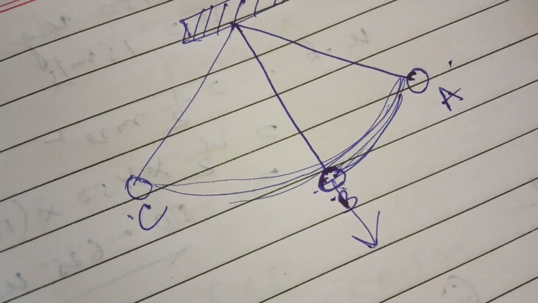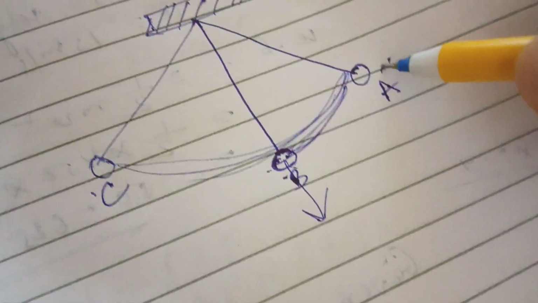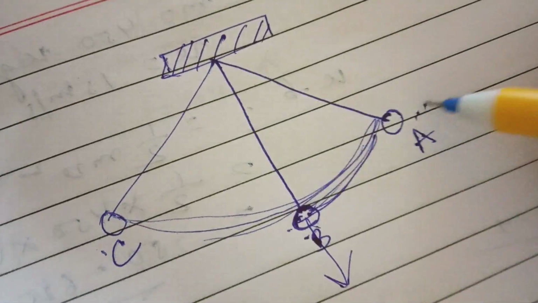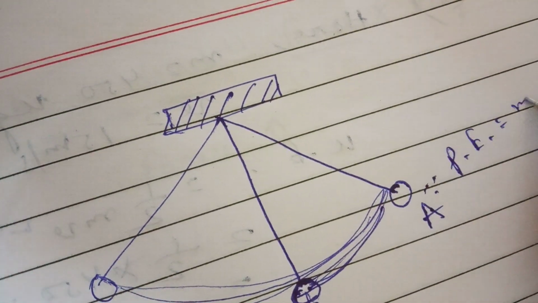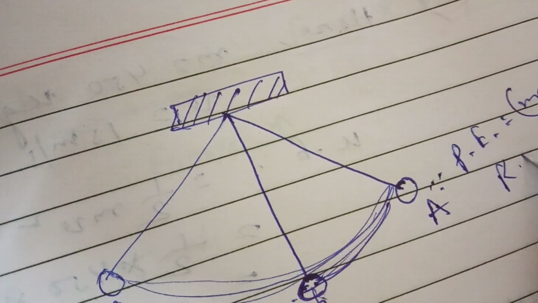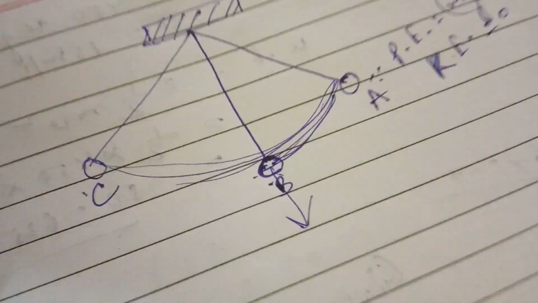So at the position A, the pendulum has only potential energy but no kinetic energy. In this position, the potential energy mgh is maximum. But what about the kinetic energy? Kinetic energy equals 0.